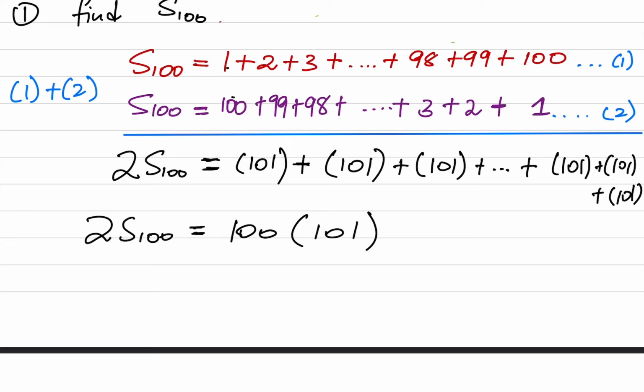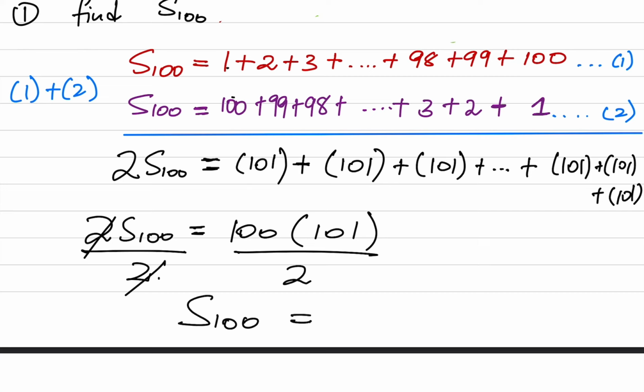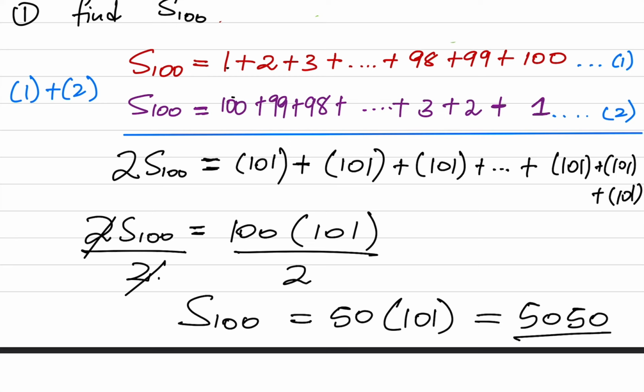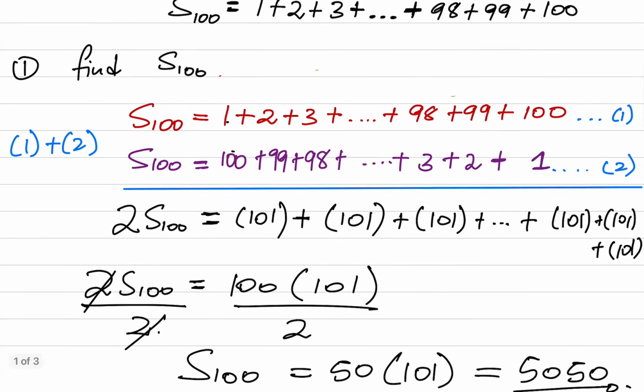So we divide both sides by 2 because we want to find S100. So this and this, they go away. I have sum of 100 terms. So 100 divided by 2, it's 50 times 101. It's fairly simple. So sum of 100 terms, it's how much? It's 50 times 101, which is 5050. Are you happy with this?